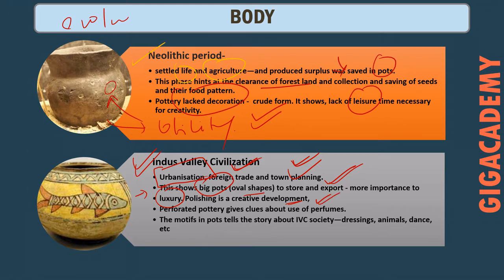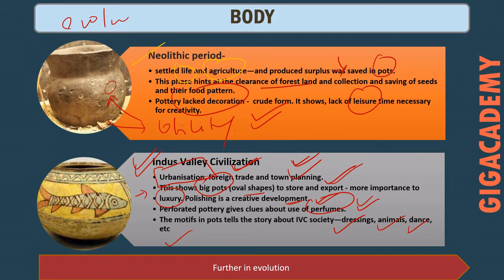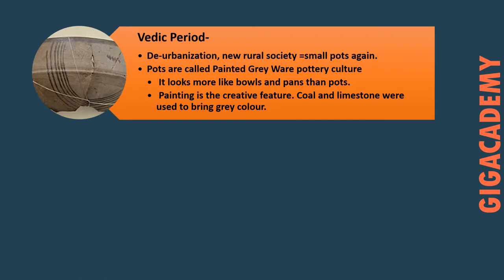And we have seen different types of pottery also, like perforated pottery gives us a clue about the perfumes that were used at that time. Similarly, the motifs on the pottery tell about the society of the Indus Valley civilization. For example, their dressing, animals, dance, etc. So further in the evolution we can also write about the Vedic period.